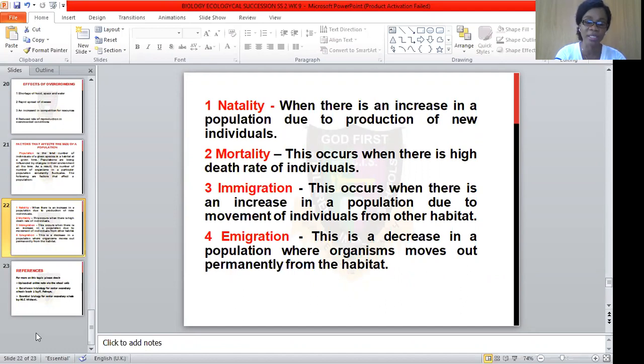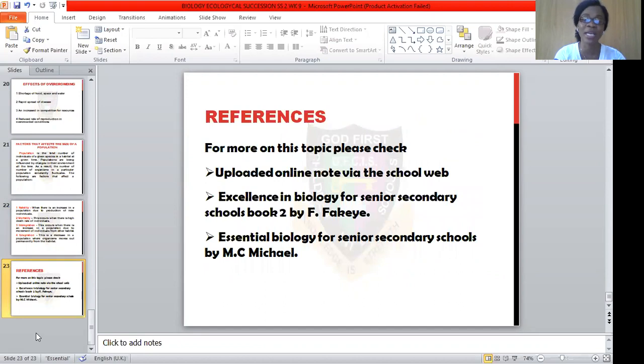These and many more are the factors that affect the population size of a particular ecosystem or community. With this, I would like to tell you that we have come to the end of our 9th week topic for this term, which is ecology of population, under which we discussed overcrowding.